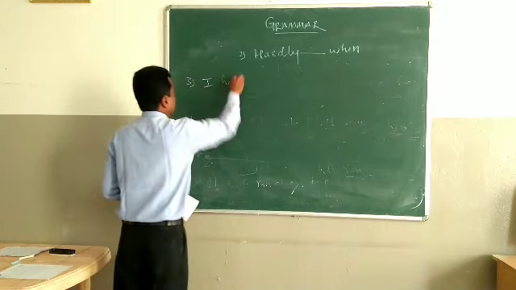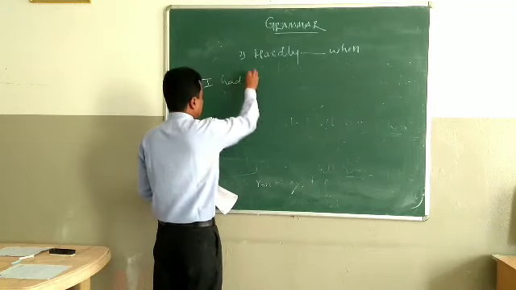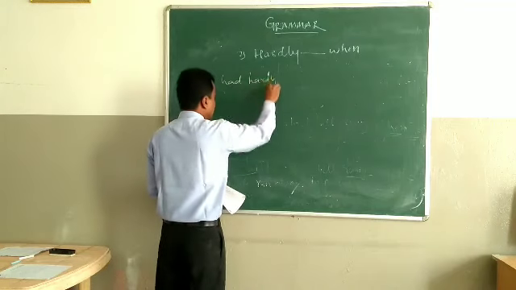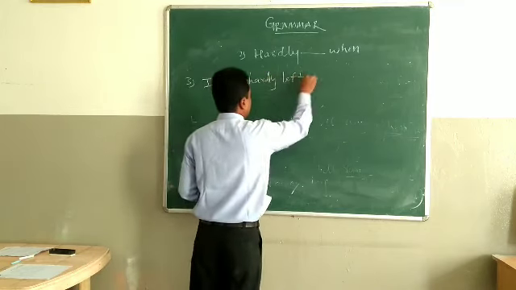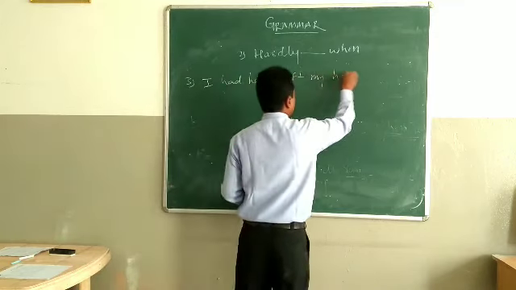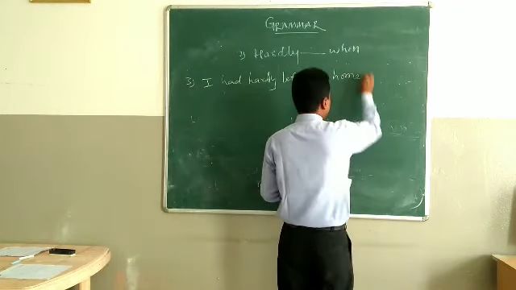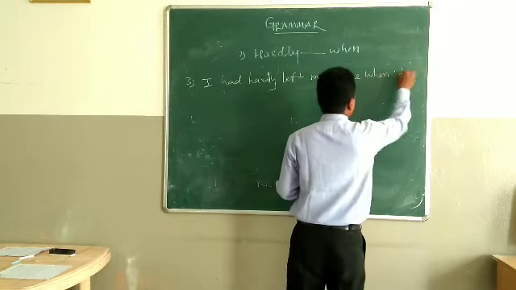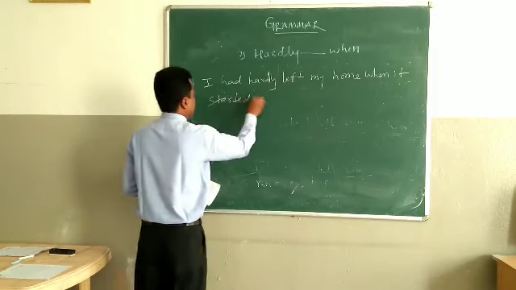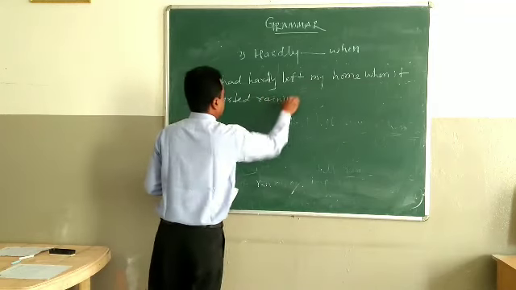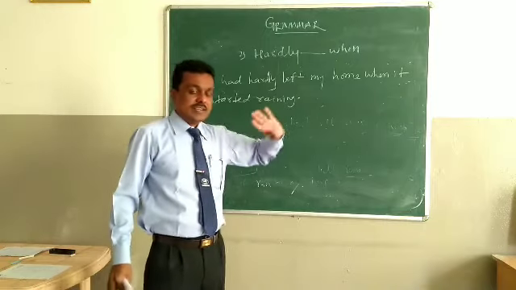I had hardly left my home when it started raining. Now, this sentence is a little bit different.